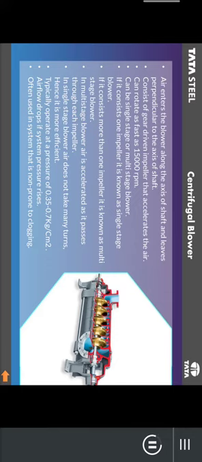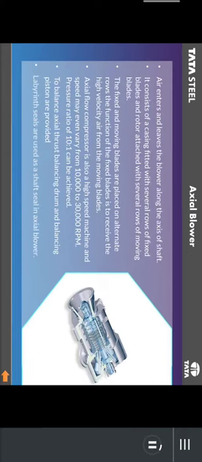Typically operate at a pressure of 0.35 to 0.7 kg per centimeter square. Airflow drops if the system pressure rises. Often used in systems that are not prone to clogging.